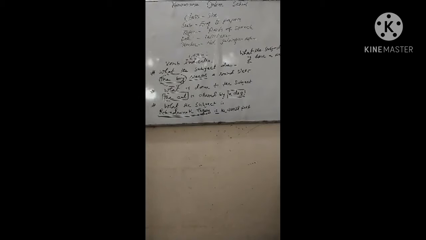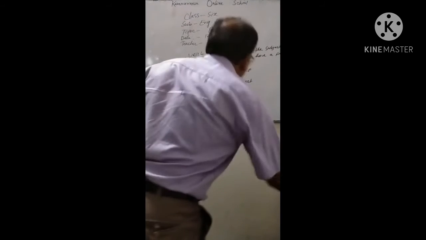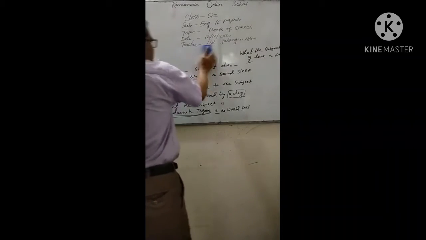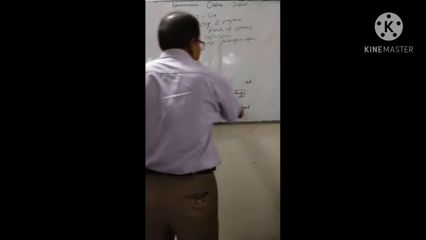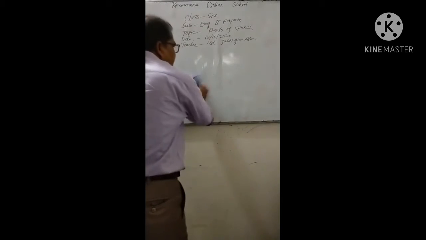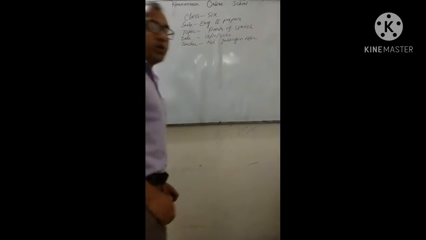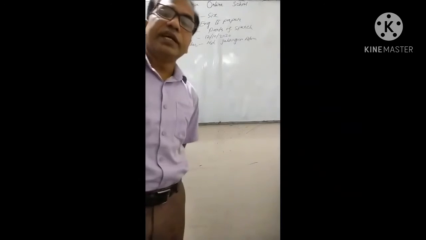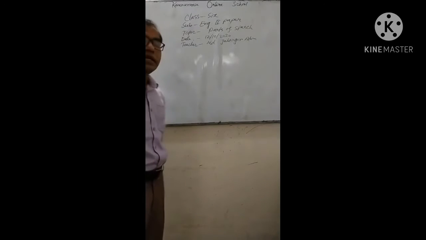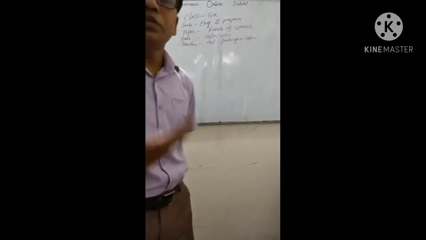Now we will go to another function of verb. Look, a verb actually consists of a single word. Simultaneously, a verb may consist of more than one word.